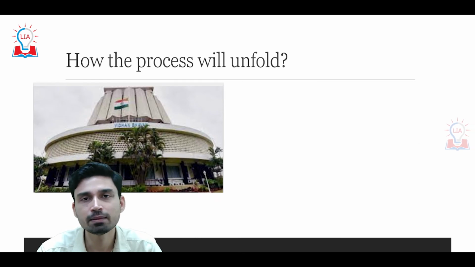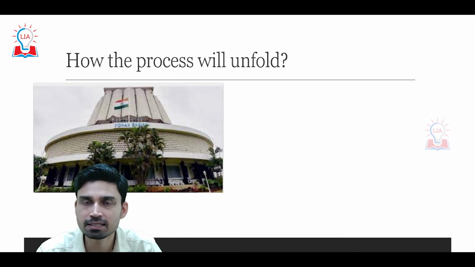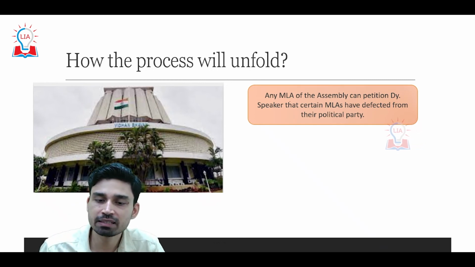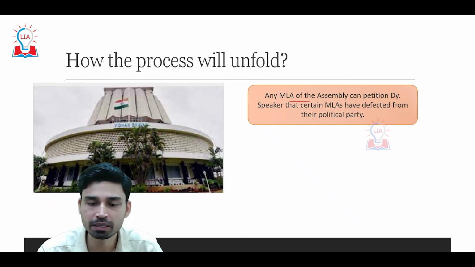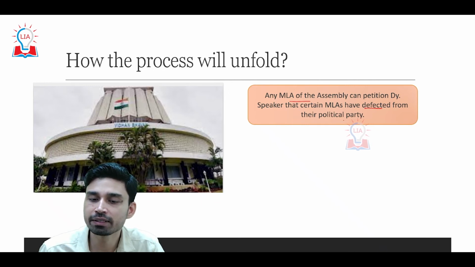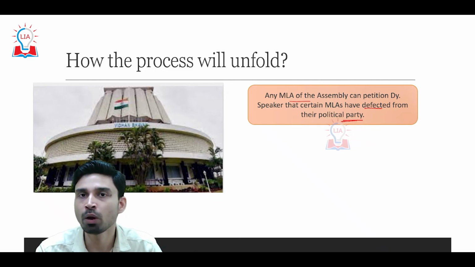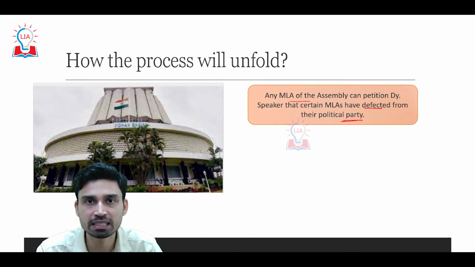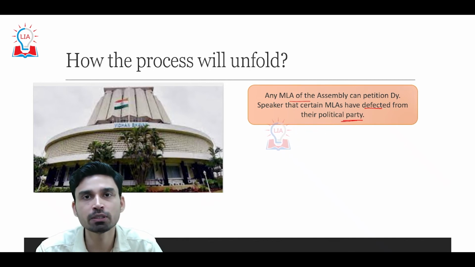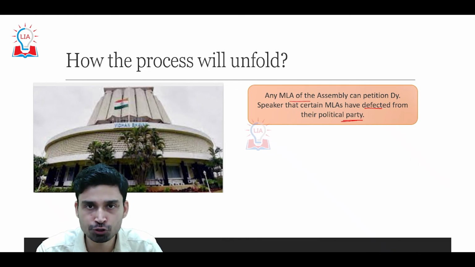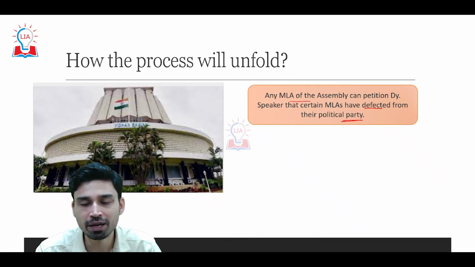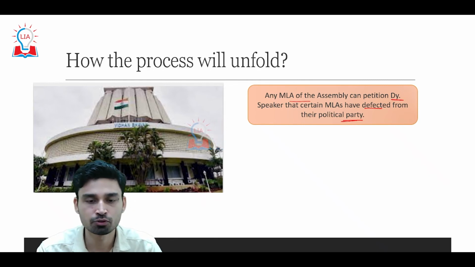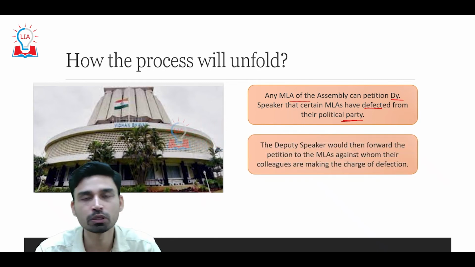So how can we see the process unfolding in the coming days if the crisis does not end? First of all, any member of the legislative assembly can petition the deputy speaker that certain MLAs have defected from their political parties. Now, why the deputy speaker? Because as of now, the position of speaker in the Maharashtra Legislative Assembly is vacant, and as per Article 180 Clause 1 of the Constitution of India, if the speaker's post is vacant, it is the deputy speaker who has to discharge the duties of the speaker. So that is why MLAs have to petition the deputy speaker right now.